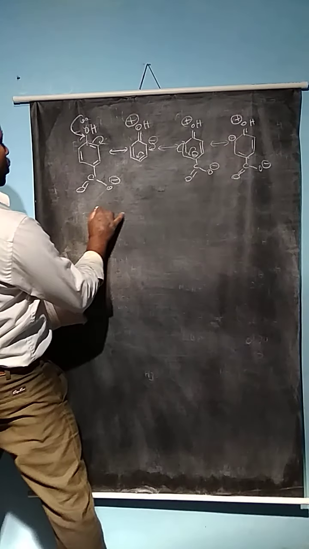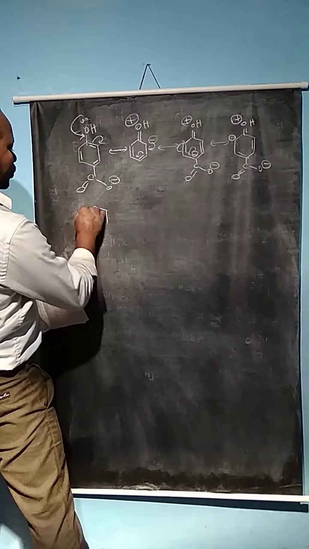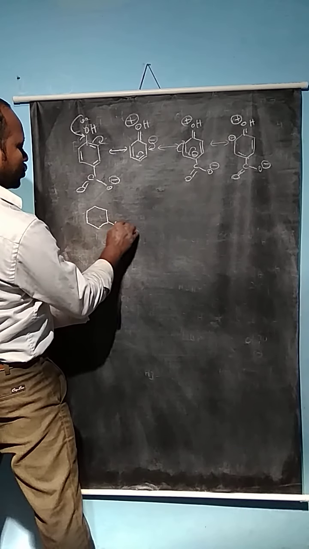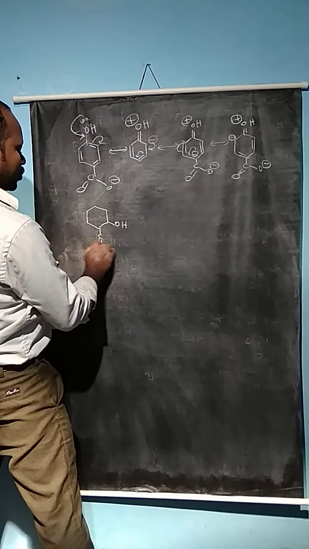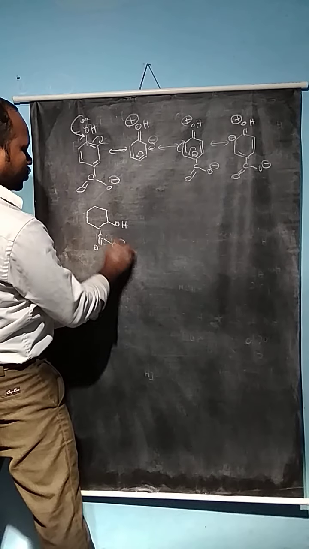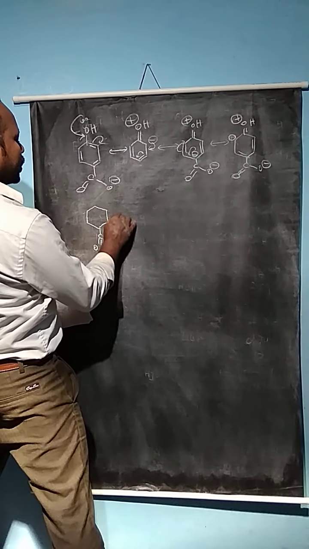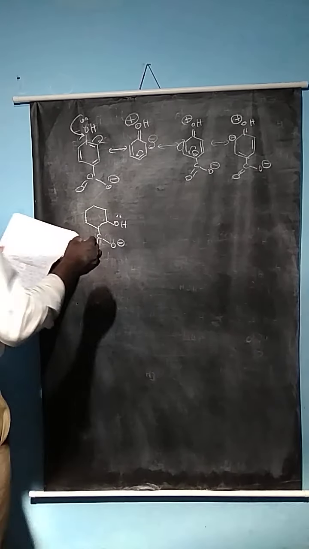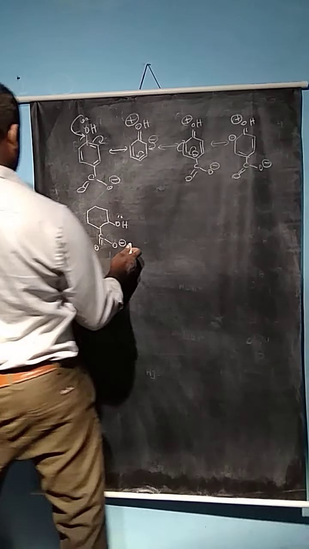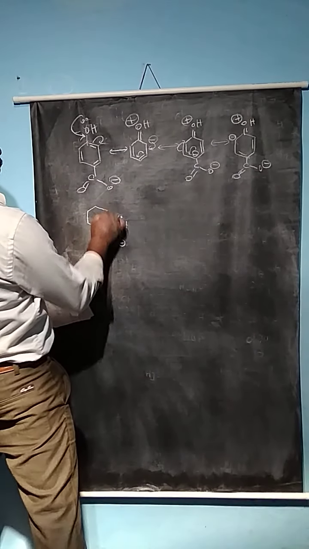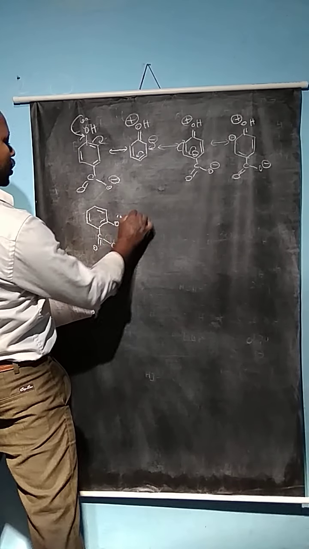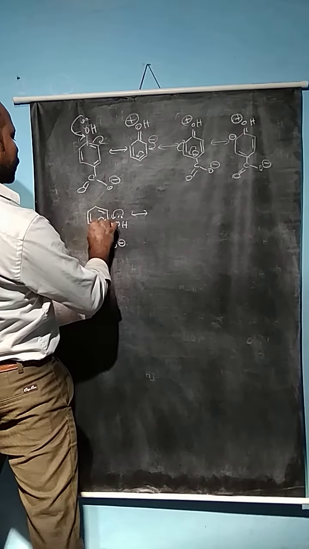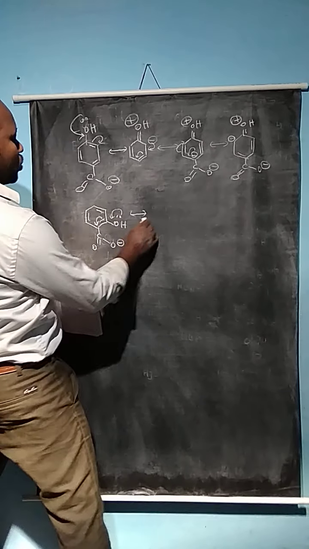If it is in the ortho position, here also the lone pair of electrons is available. So now if the electron is shifted here, the electron is shifted to the position of the carboxylate group.